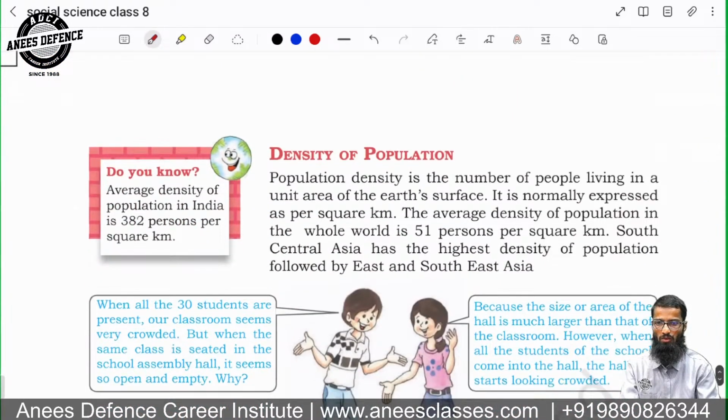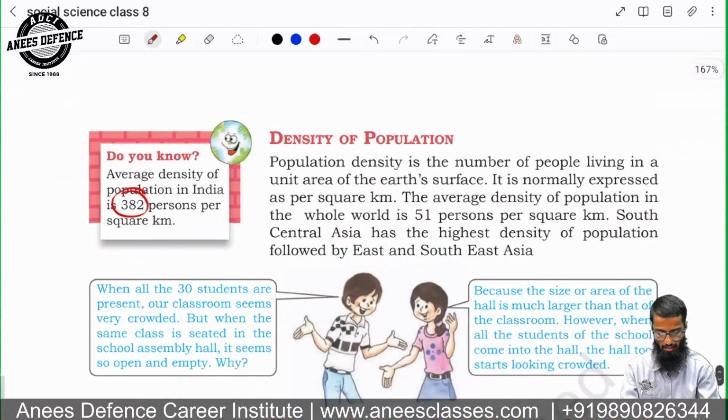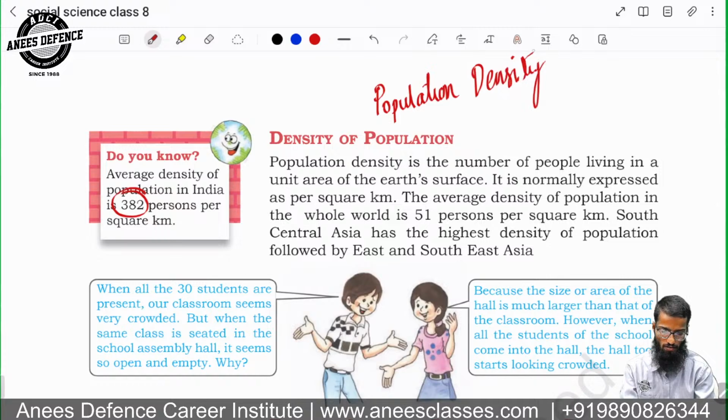Average density of the population in India is 382 persons per square kilometer. Right? How do we calculate the population density? Population density is equal to population divided by area in square kilometers. Right?